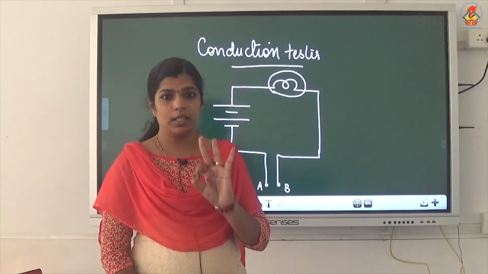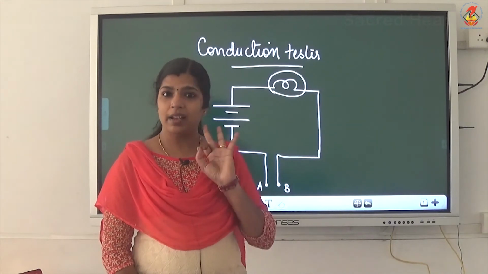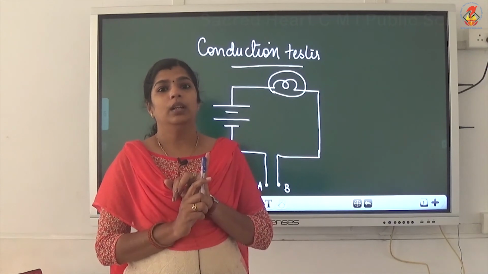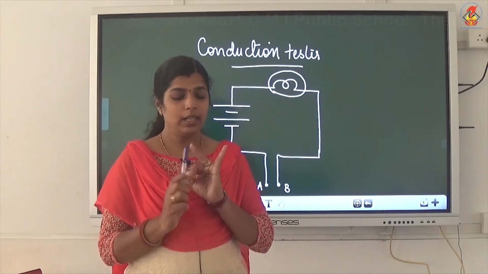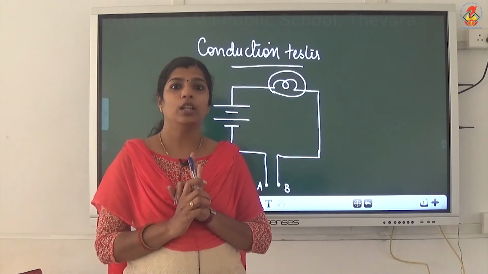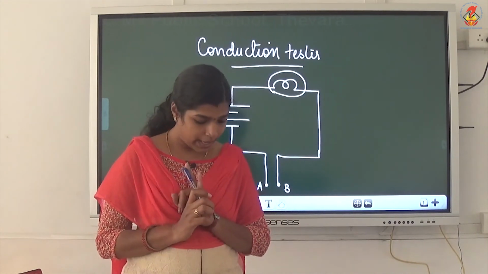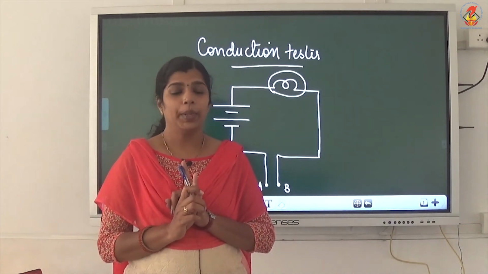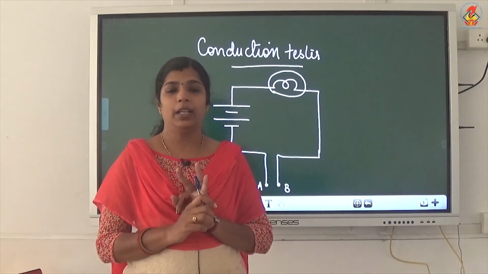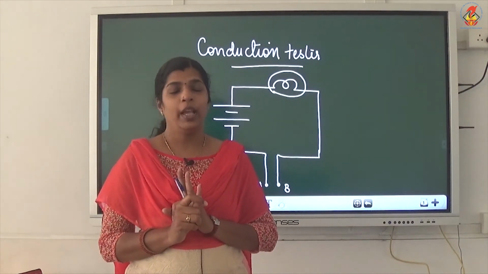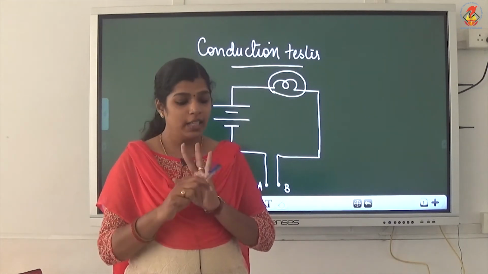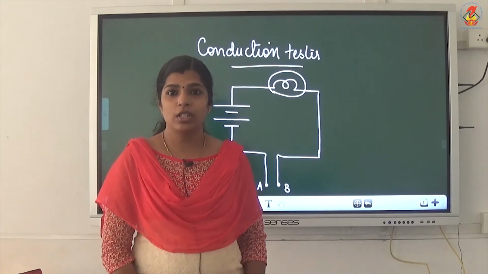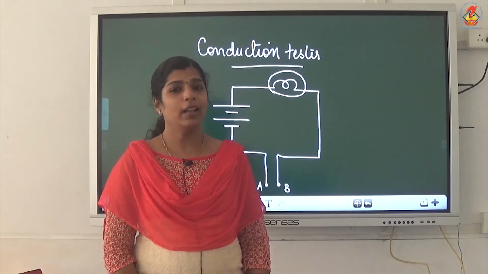So, 3 beakers are there. These 3 beakers contain distilled water. In the first beaker, we added lemon juice with dilute hydrochloric acid. In the second beaker, we added a few drops of a base such as caustic soda or potassium iodide. In the third beaker, we dissolved sugar, and we need to check whether the solution in these 3 beakers will conduct electricity or not with the help of a tester.